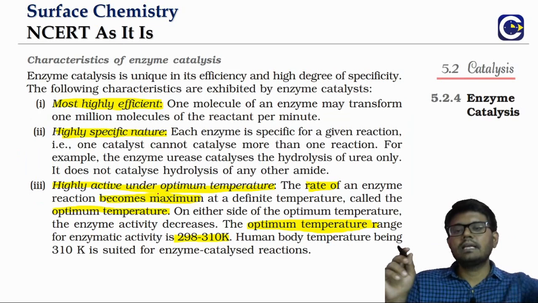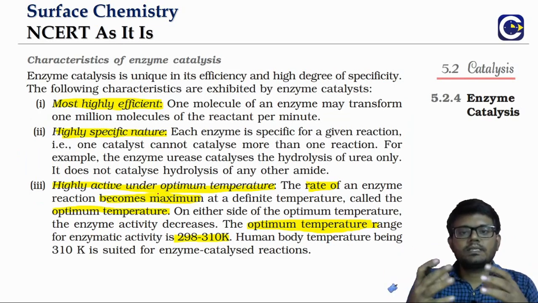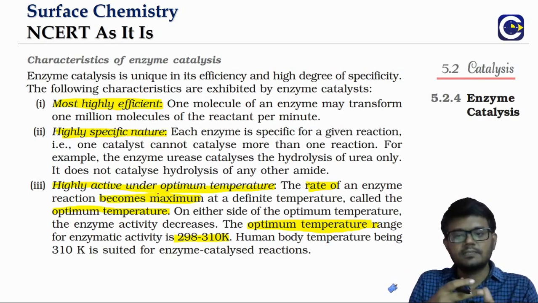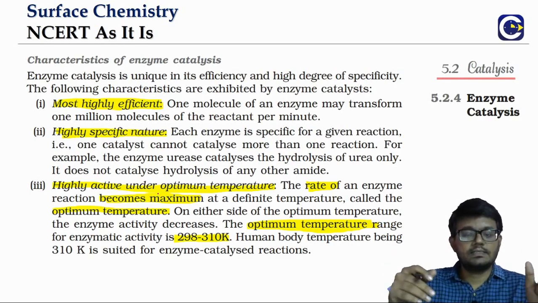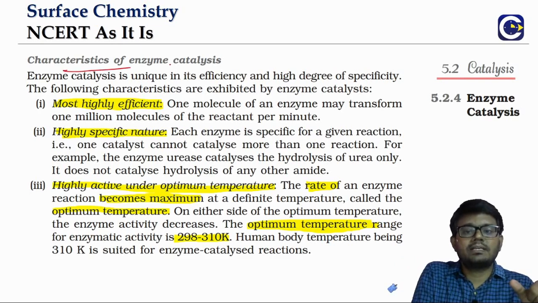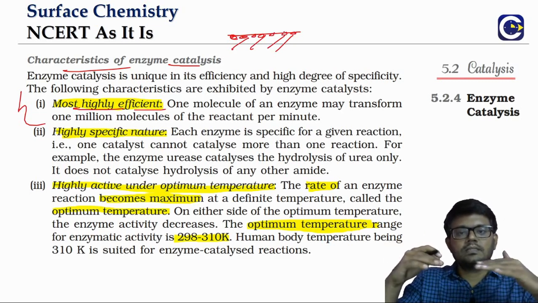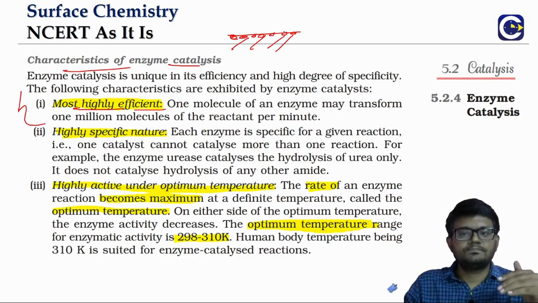Now when we talk about enzyme catalysis, we have been saying that there is some specialty about it. One is its highly specific nature, which we will understand as we go into the mechanism of enzyme catalysis. But let us look at the important characteristics of enzyme catalysis. It is highly efficient. Why? Because normally with a solid catalyst, we have only the solid catalyst atoms on the surface of the solid playing the role of a catalyst.